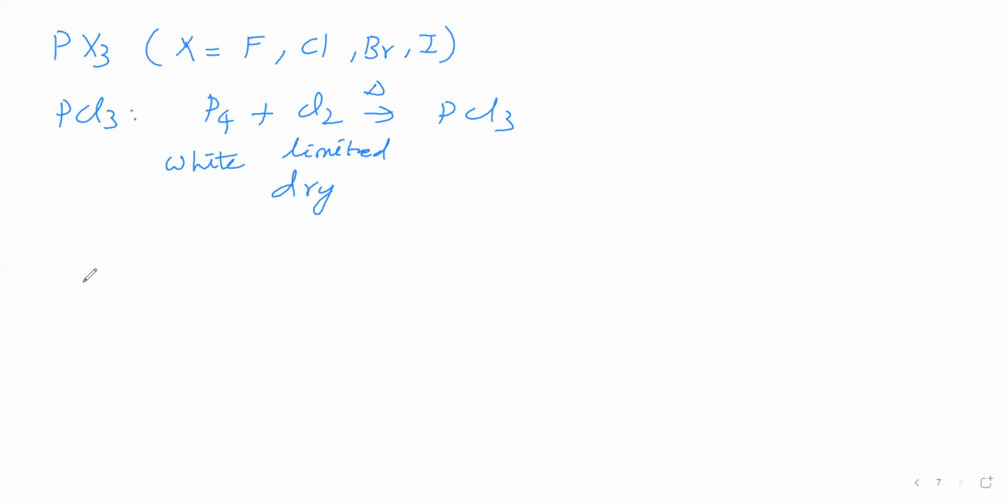We are getting PCl3. So white phosphorus is treated with thionyl chloride, SOCl2, and on heating gives PCl3. Then SO2 and S2Cl2 will be obtained. S2Cl2 we have to call sulfur monochloride. So white phosphorus with thionyl chloride on heating gives PCl3, SO2 and S2Cl2, sulfur monochloride. So the preparation of PCl3 is so.